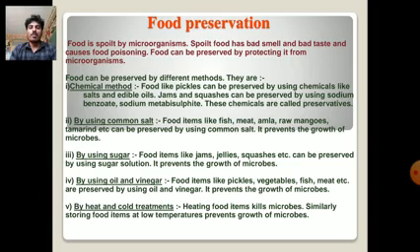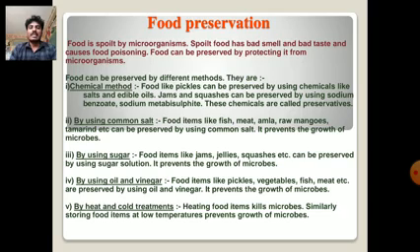Next one is by using sugar. Food items like jams, jellies, squashes, etc. can be preserved by using a sugar solution. It prevents the growth of microbes. And next one is by using oil and vinegar. Food items like pickles, vegetables, fish, meat, etc. are preserved by using oil and vinegar. It prevents the growth of microorganisms.